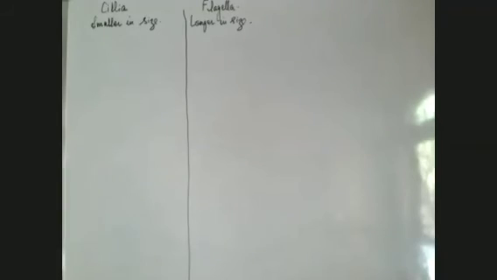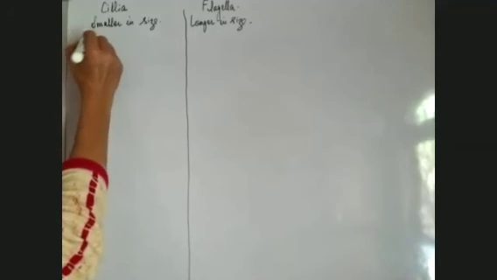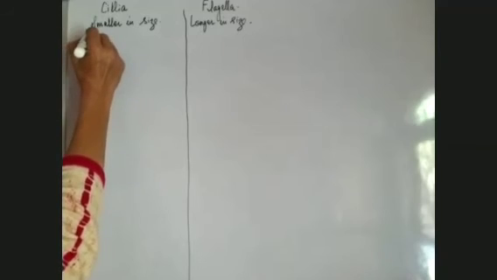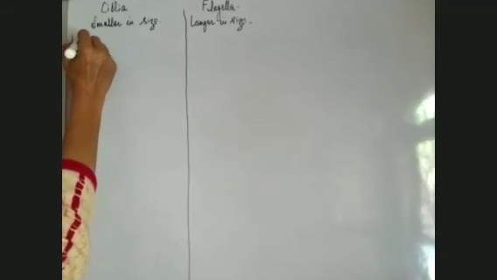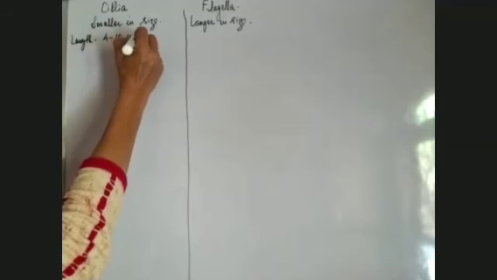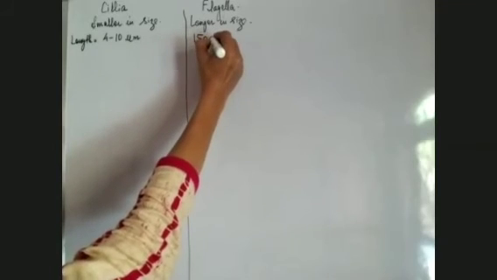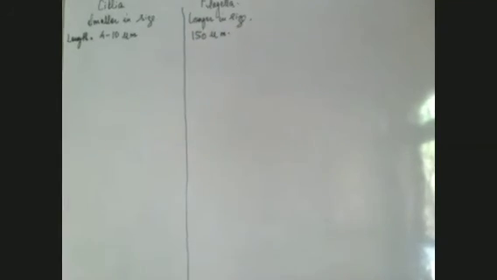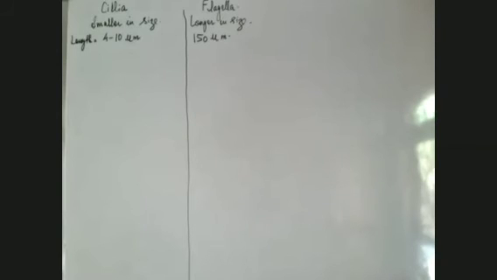Now, what is their length? The length of cilia is about 4 to 10 micrometers, and the length of flagella is approximately 150 micrometers.